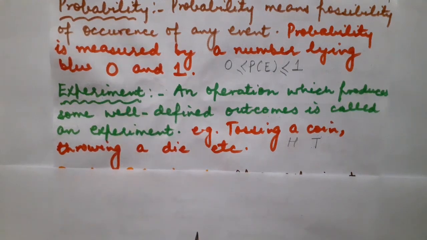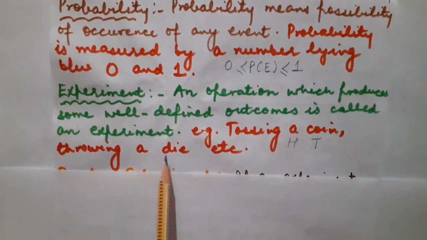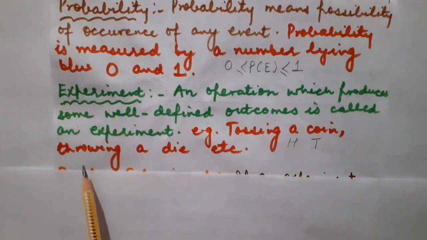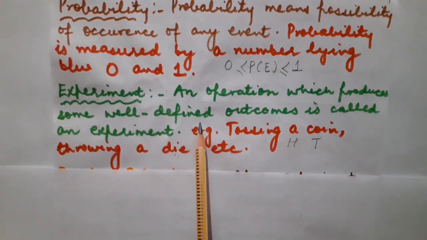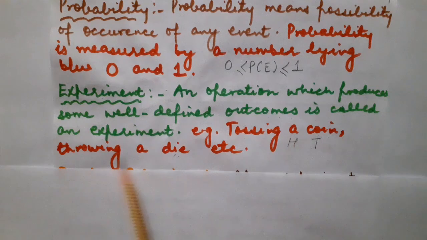Got it? Let us take one more example to understand the definition of experiment, that is throwing a die. Children, whenever you throw a die, you may get either 1, 2, 3, 4, 5 or 6. Correct? These 6 values you can get whenever you throw a die. So throwing a die is an experiment which is done by you, and getting a number from 1 to 6 are the well-defined outcomes when such an experiment is performed. Got it, children?